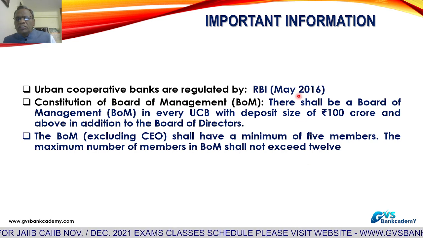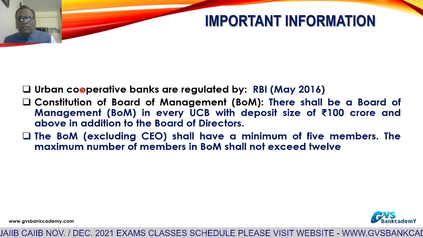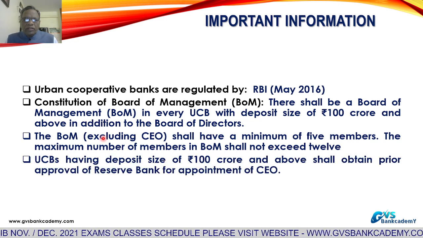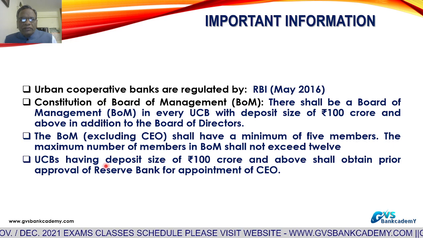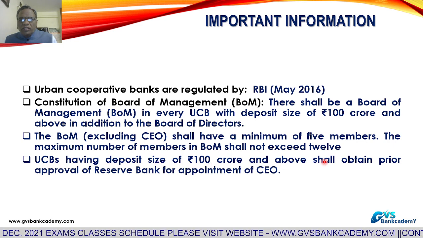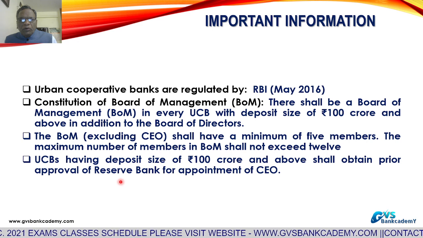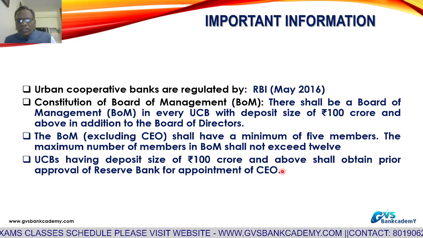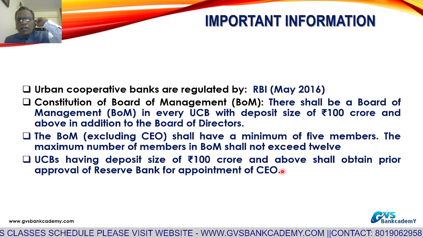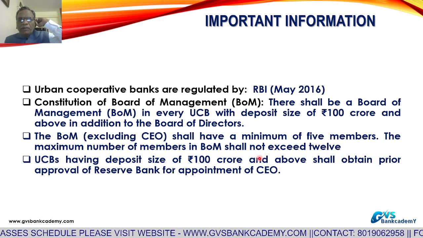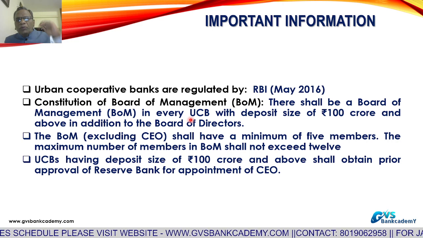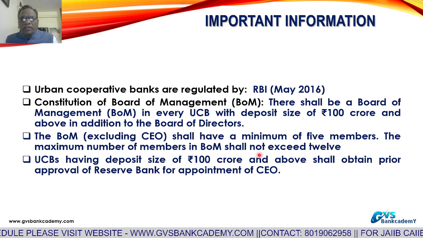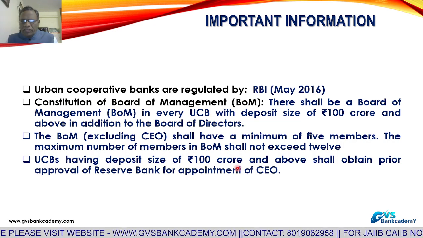This is also from 31st December 2019, the circular was issued by RBI. So, this is also very important. Urban cooperative banks having a deposit size of 100 crores and above shall obtain prior approval of Reserve Bank of India for appointment of chief executive officer. Means slowly RBI is coming in a big manner against urban cooperative banks. So, urban cooperative banks are also controlled fully in this manner, if we can say.